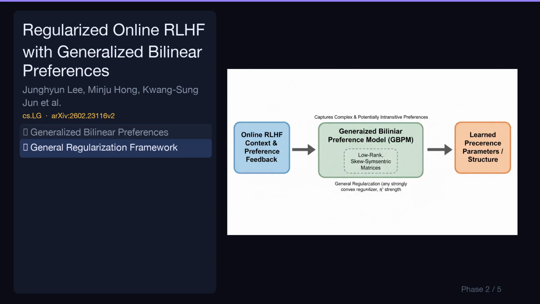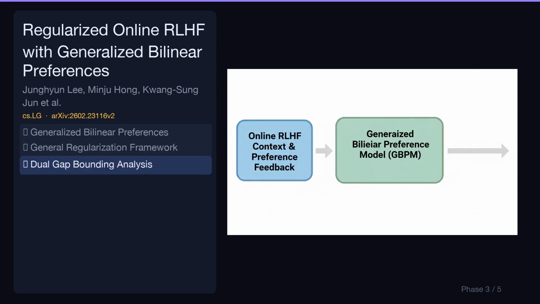The work investigates general preference learning with any strongly convex regularizer and regularization strength η. This generalizes beyond prior work limited to specific regularizers, enhancing the model's flexibility and applicability across various scenarios. A central theoretical contribution is proving that the dual gap of the greedy policy is bounded by the square of the estimation error. This crucial insight, derived from strong convexity and GBPM skew symmetry, forms the analytical foundation for the proposed algorithms.